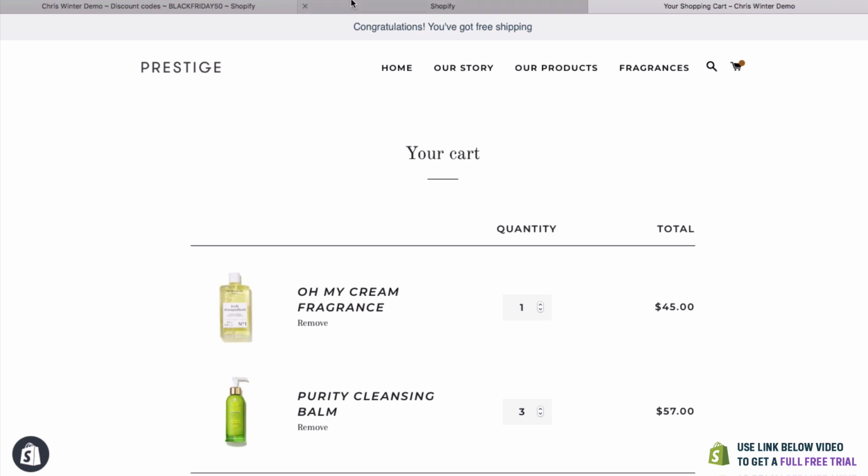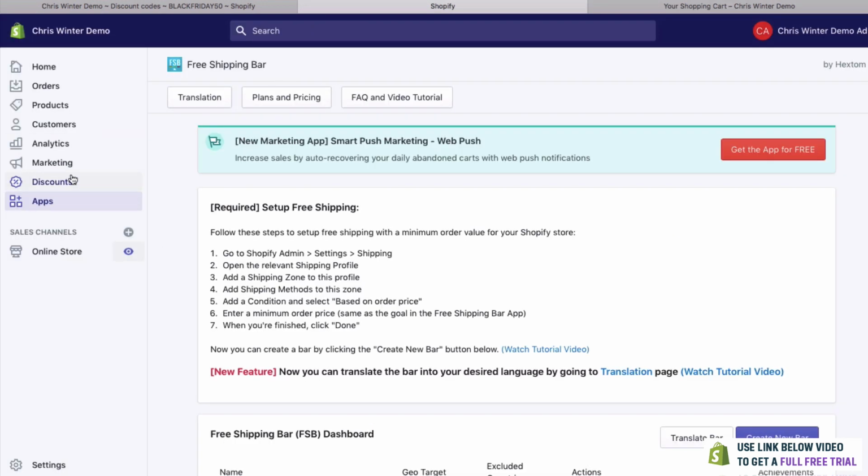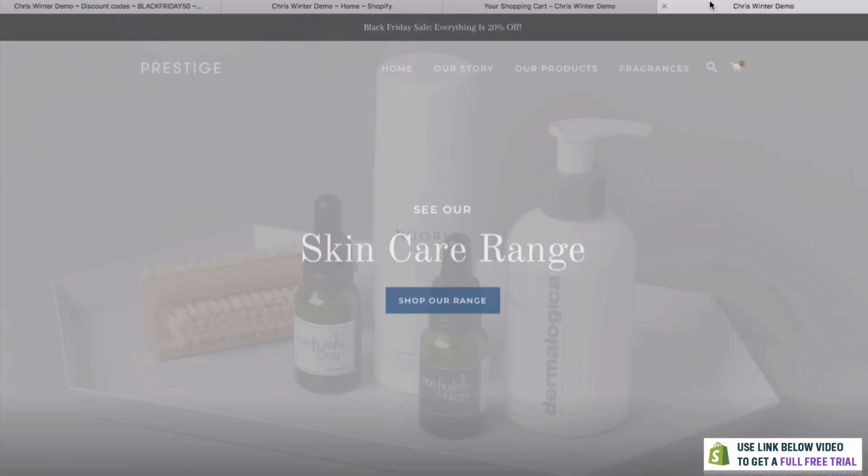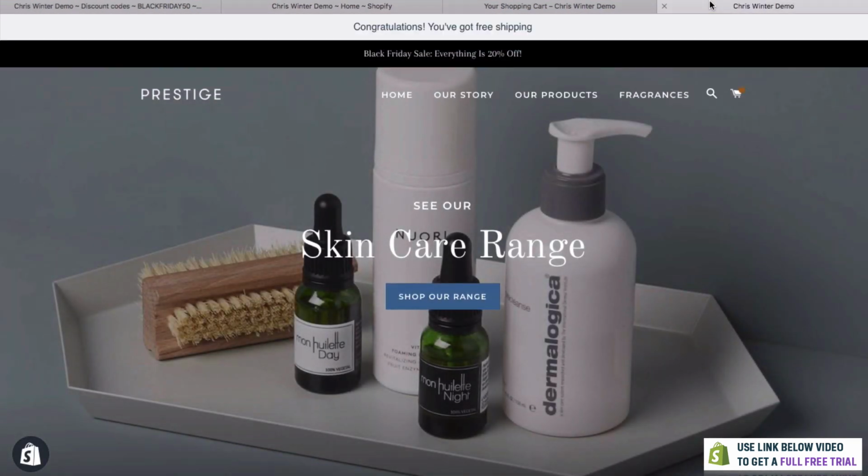So there you go. That's one of the apps that you can add. Definitely one of my favorite ones. I really like that one. I'd highly recommend that one there. If we go home now, let's just take a quick look at how our store is looking. We've really got a store up and running right here. There are definitely some other things that we want to add, but in my longer tutorials, we can go through that as well. But this has definitely got you up and running.